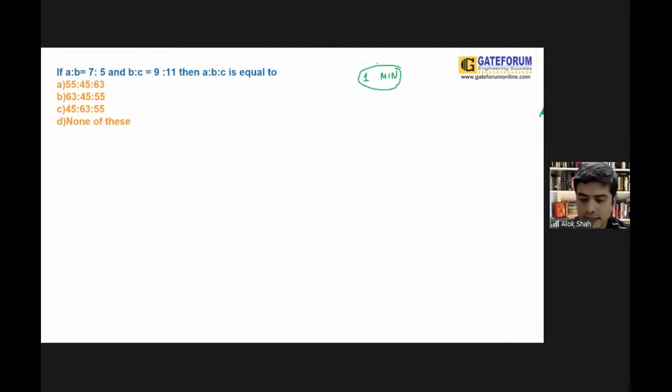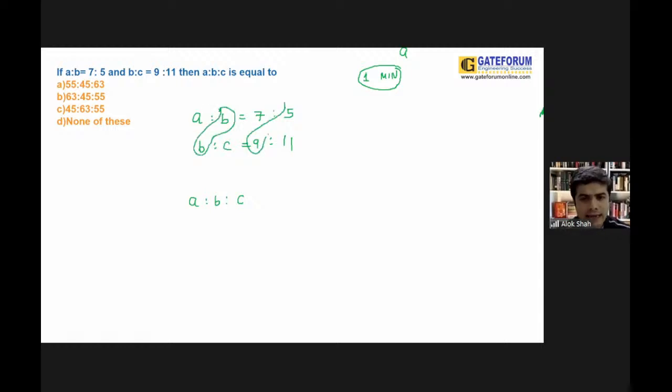Now, one student is giving me the answer as B itself. Now see, A is to B is in the form of 7:5. B is to C is in the form of 9:11. You need to find out A is to B is to C. Guys, see, this B and B should be the same.